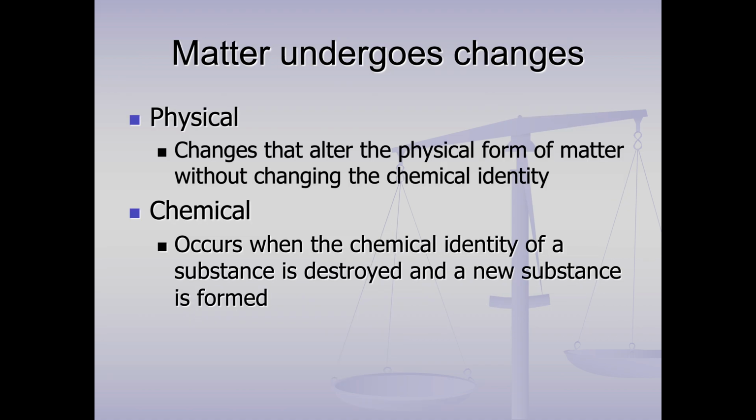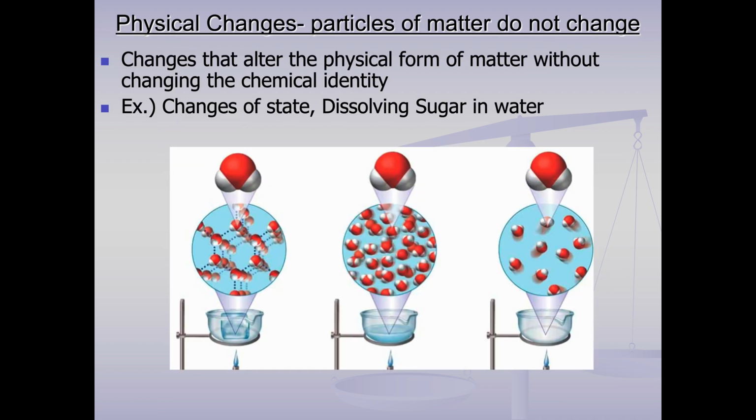And then matter undergoes changes, and we use the same classifications. A physical change is a change without changing the identity. So if you boil water, water liquid and water gas are the same compound. Though we call it something different, it's a physical change. Chemical change means you've made new stuff. And how do you make new stuff? Well, you rearrange the atoms.